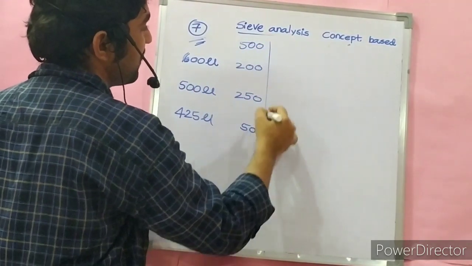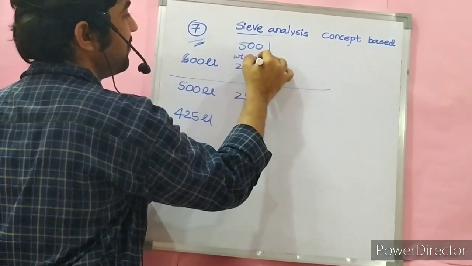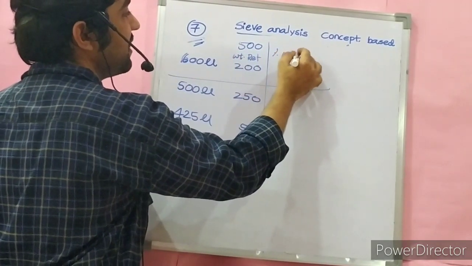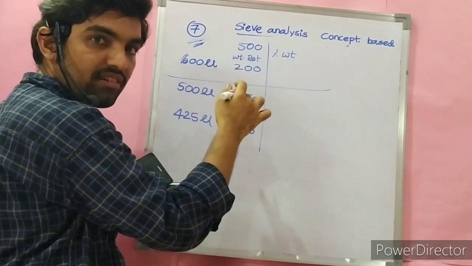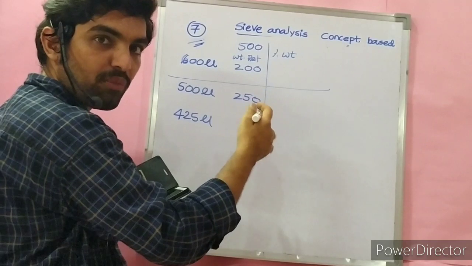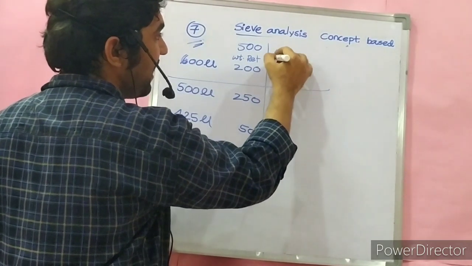What is the percentage of weight retained? It is weight by total weight into 100. For 200 it is 200 by 500 into 100, so 2 by 5 means 0.4, and 0.4 into 100 is 40%.